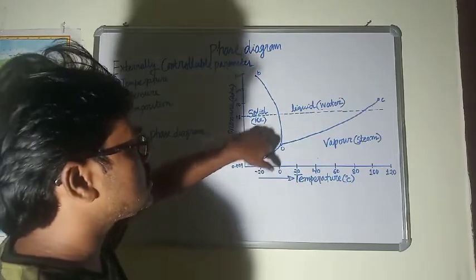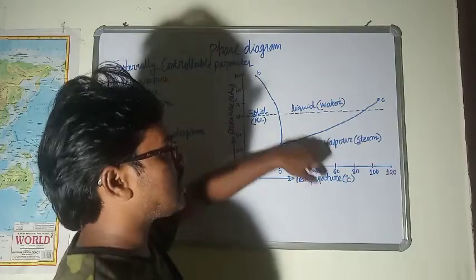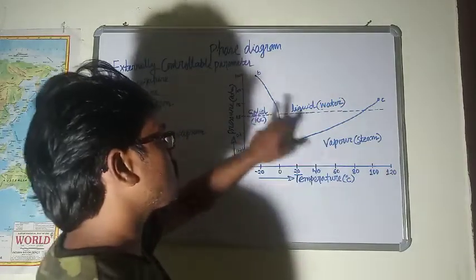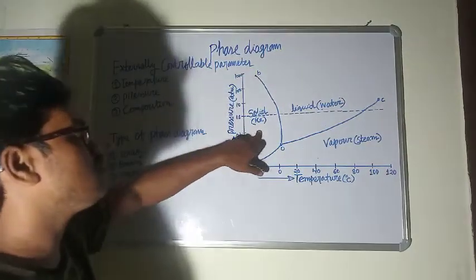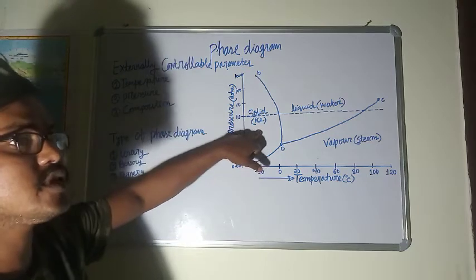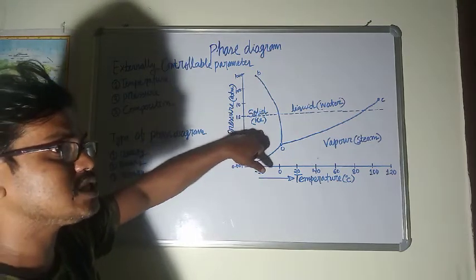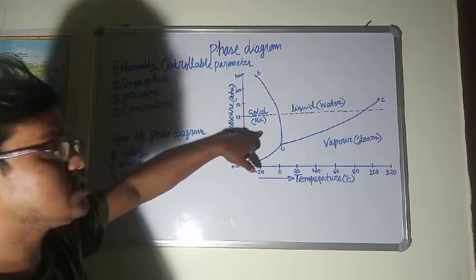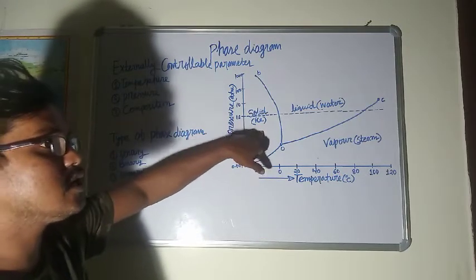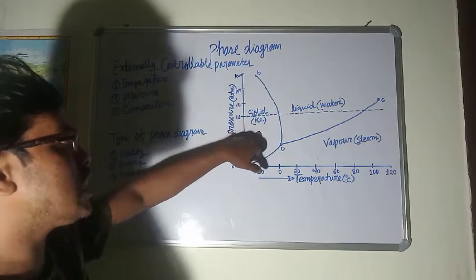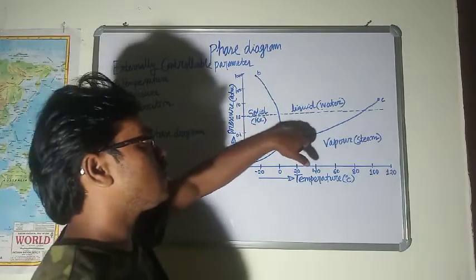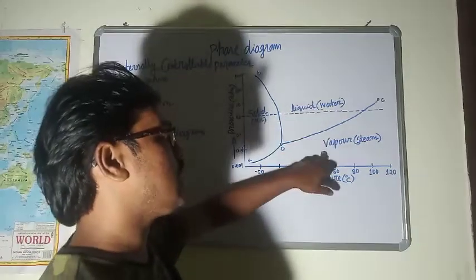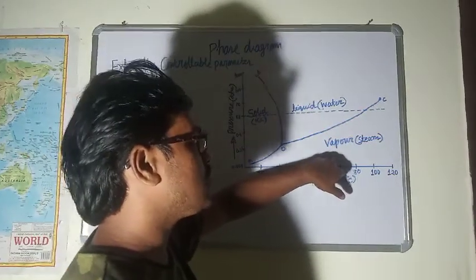One is the solid region, second is the liquid region, and third is the vapor region. In the solid region, the entire region consists of a single phase of matter, the solid state. It means that the phase of water will be ice. Here the white ice will exist. In this region, water will exist in the liquid state, and in this region, water will exist as a vapor.